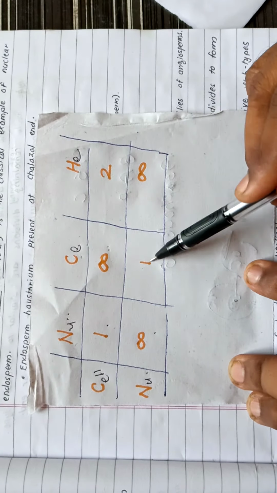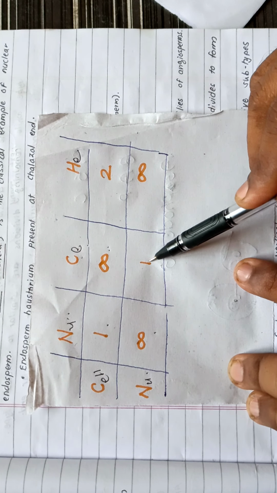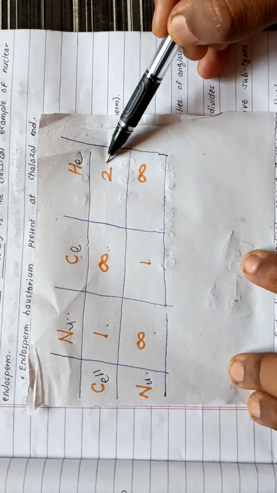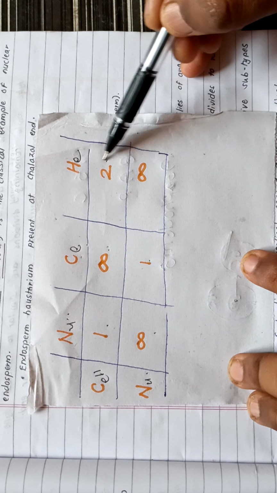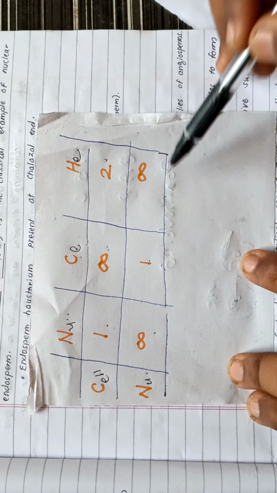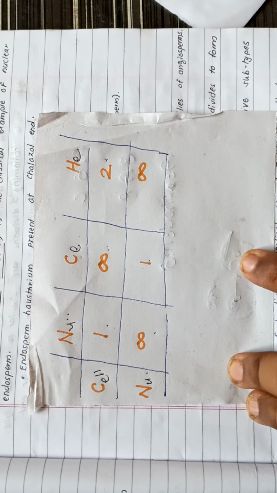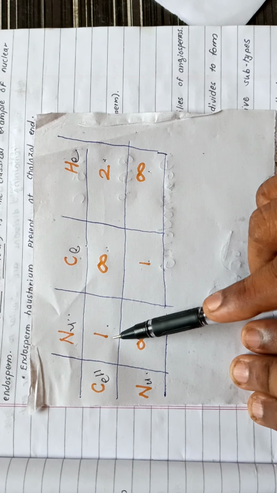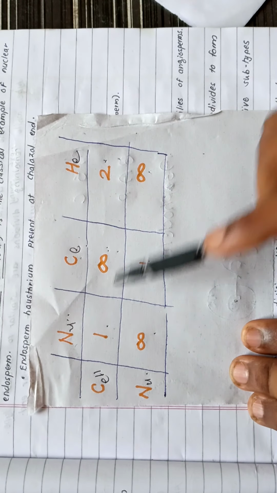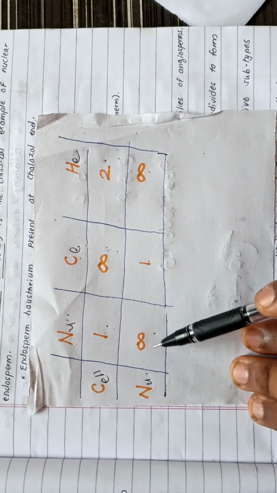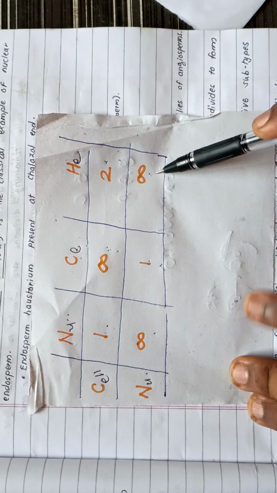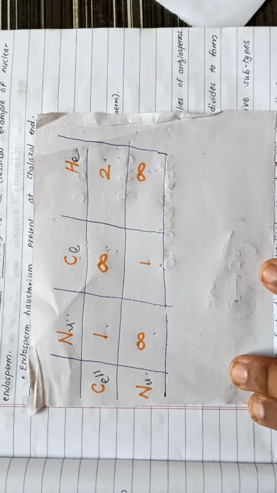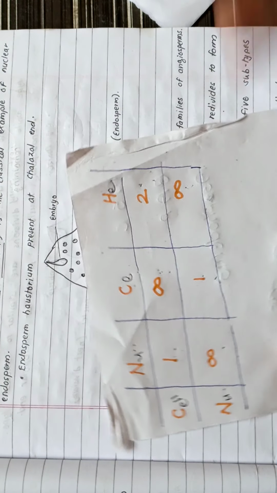In each cell only one nucleus is present. And here two cells are present, and in both the cells, each cell has many nuclei. So you remember one, many, two, one, many, two, many, one, many. If you remember this magic table, you will remember this topic and all the events.